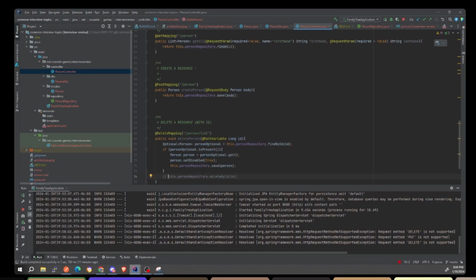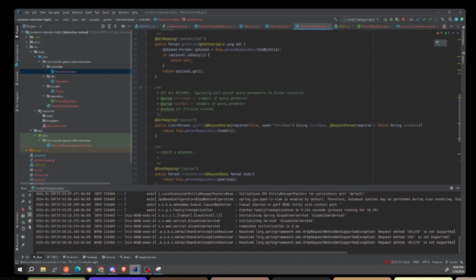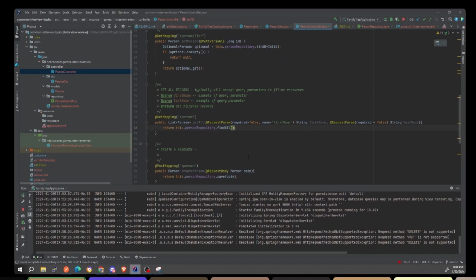Okay, and then yeah, totally. You can, but if you don't care and you just want to make it a basic CRUD, like a true CRUD, then yeah, you would do a delete. But here's the problem with this: if you're now disabling it, you then got to update your query so that you do a get all. Instead of doing find all, you're going to have to do find all that are active.